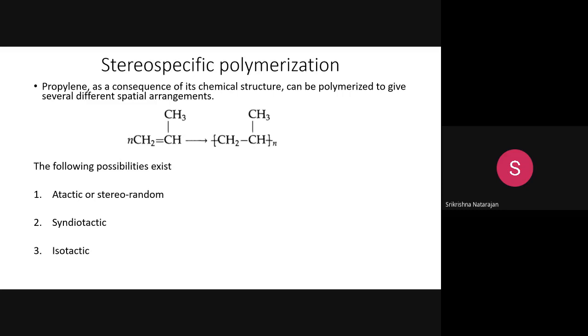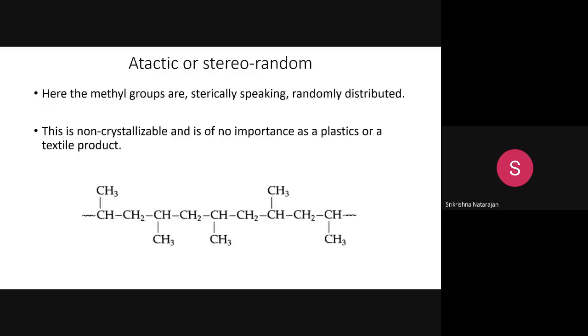One is called atactic or stereorandom. Another is called syndiotactic, and another is isotactic. We will see one by one. What is atactic or stereorandom? Here you know that hydrocarbons are the monomers for this polypropylene, so it contains simply carbon and hydrogen in its chemical structure. The methyl groups are the main groups that are present in this polymer.